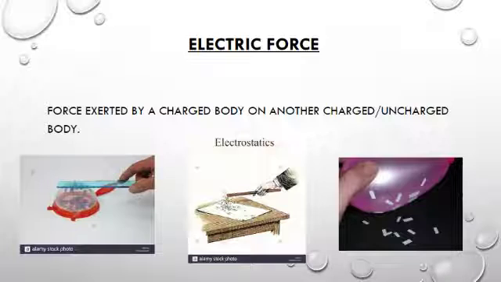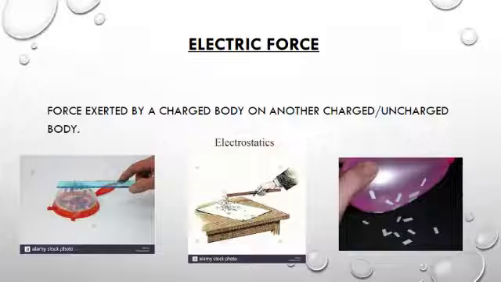As a result, they get charged, and a charged body can attract a charged body or an uncharged body without coming in contact with the other object.